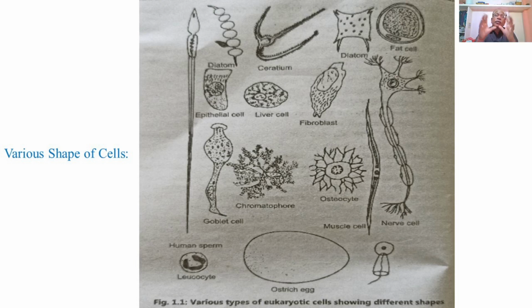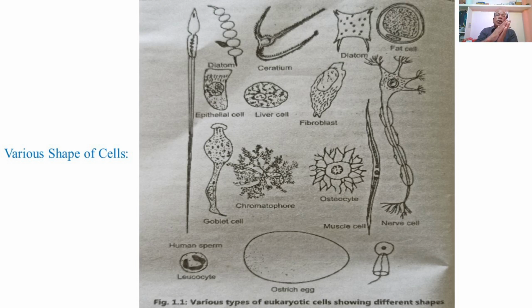or leukocytes or WBCs, which have an amoeboid or irregular shape, and even the RBCs or erythrocytes having a discoidal shape, or flat spherical cells, or the squamous cells that are again flat cells.